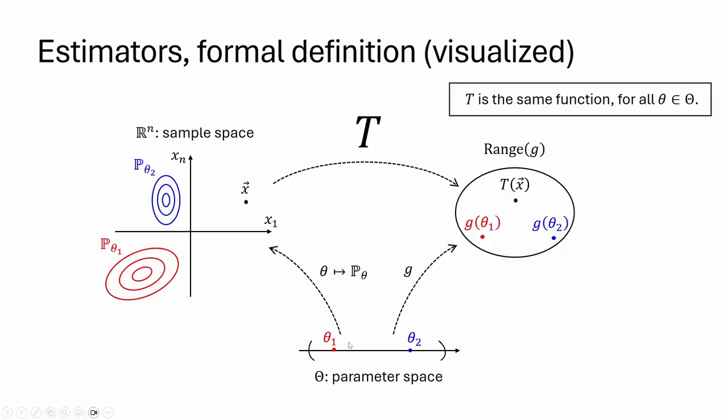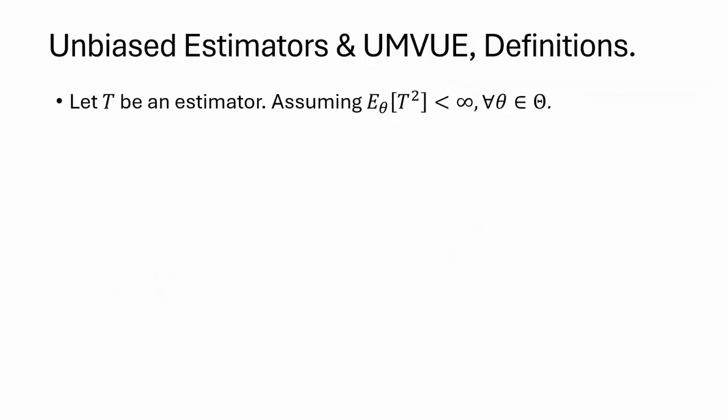But while this is happening, that is, changing the value of theta from theta 1 to theta 2, T remains the same function. If x is observed, T of x is the same, regardless of the value of theta. And so now we will define the unbiased estimators.